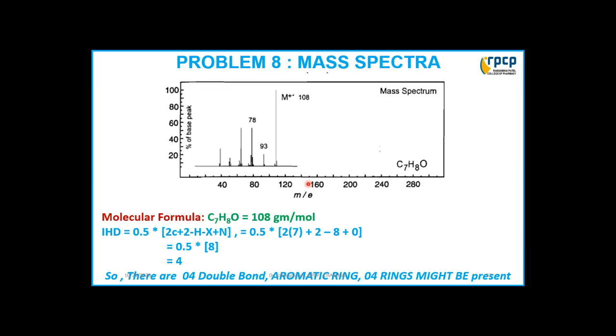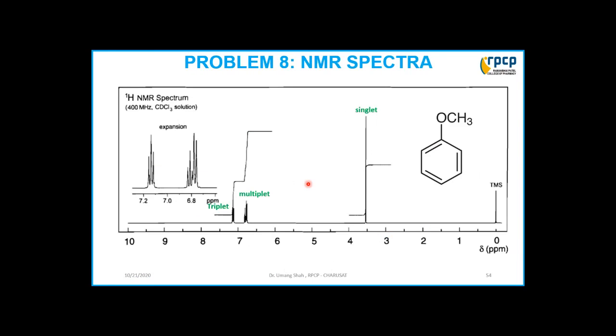Benzene is C6H6. Okay, so if you find out the formula of anisole, carbon 7 are there: 6 from the ring carbon, one is the carbon of the methoxy group, and hydrogens 1 2 3 4 5 plus 3, 8 in all.